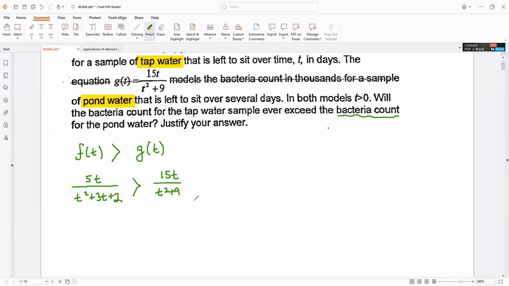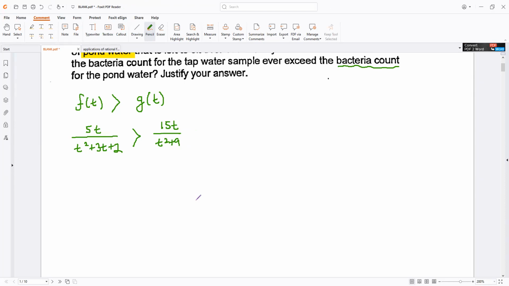Let's get to it. As always, we are going to bring all rational functions to one side, not by multiplying the denominator, especially for inequalities, but by adding or subtracting the entire rational function, leaving the other side of the inequality as a 0.